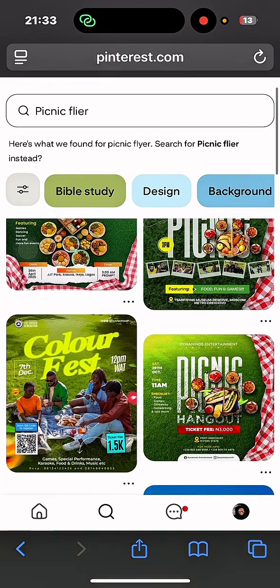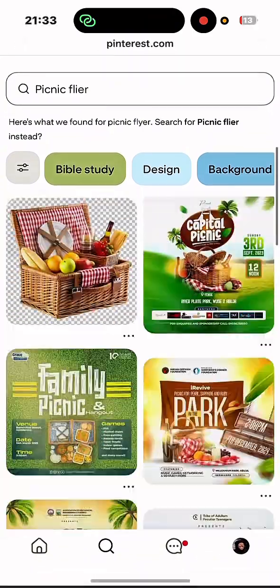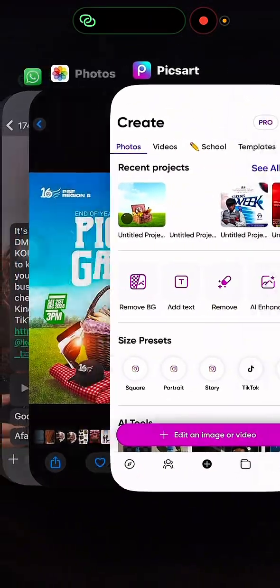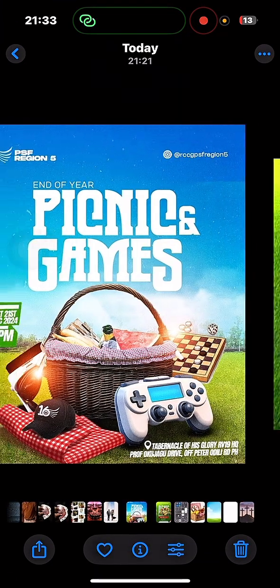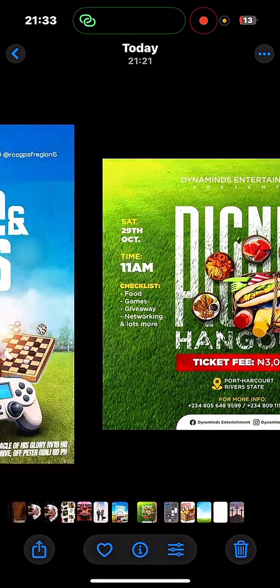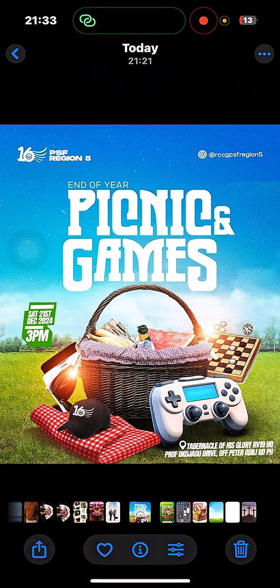Yes. So I've already downloaded my sample pictures. You can find any sample picture to use and get inspiration from. Now let me show you my sample pictures. Now this is one of them, and this is the second one. You saw it on my Pinterest. Yes, that site we use is pinterest.com. That's where I got my inspiration from.